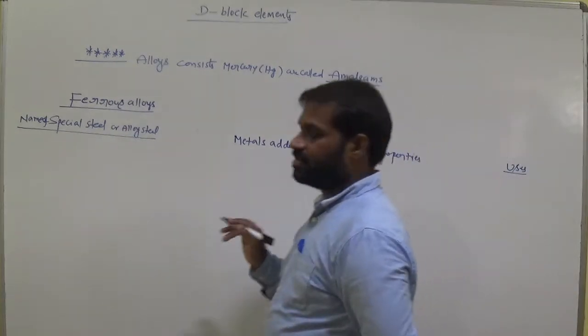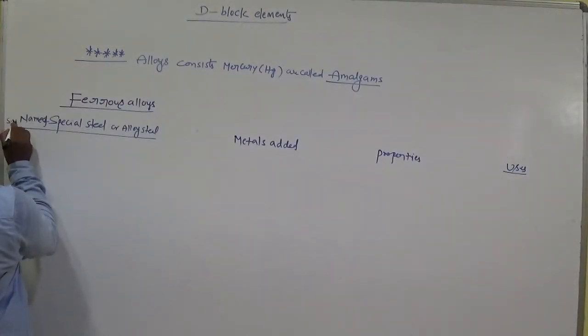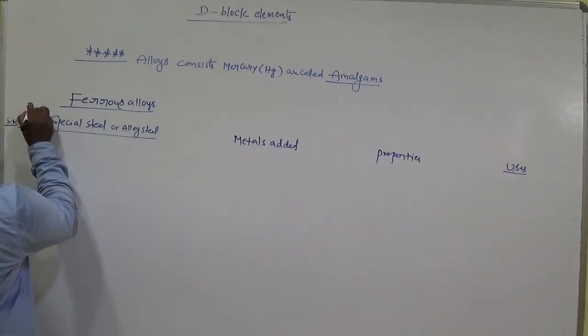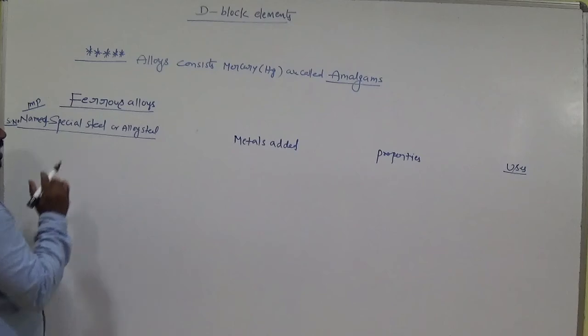This is important. Okay, and its serial number. Iron must be present in ferrous alloys.